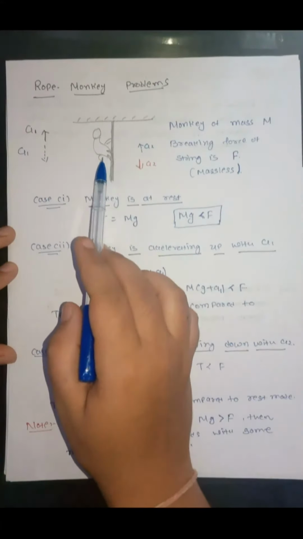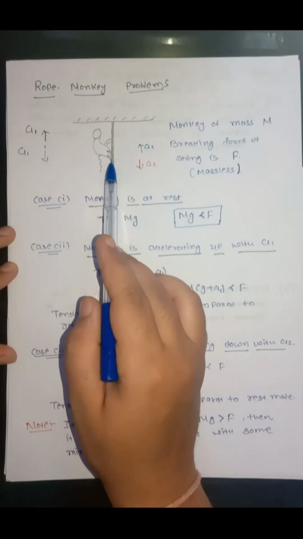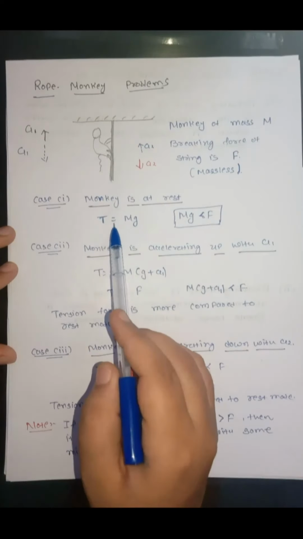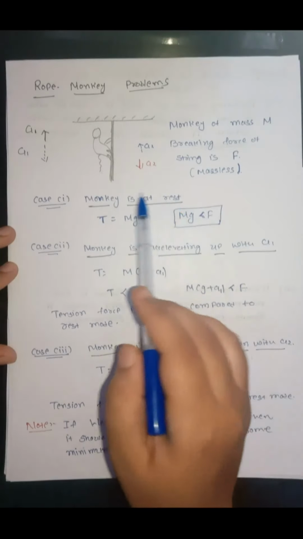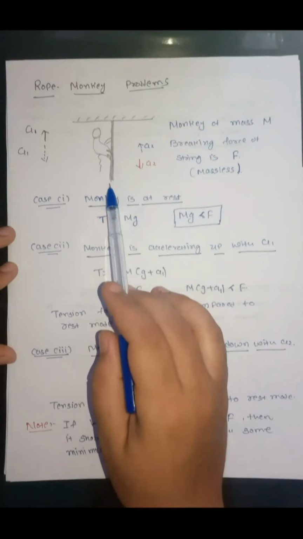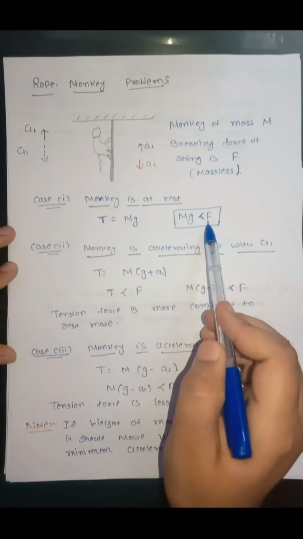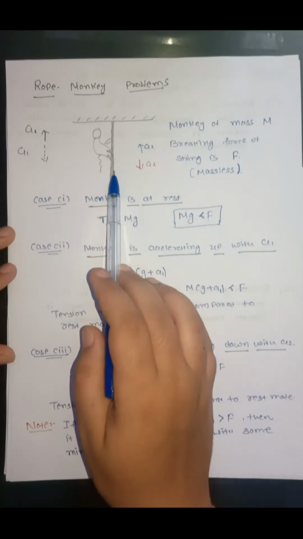When monkey is at rest, the tension force on the string will be equal to the weight of the monkey. So the tension force will be equal to M into G. Here, for not breaking the string, the condition is mg should be less than F. So the weight of monkey should be less than the breaking force.